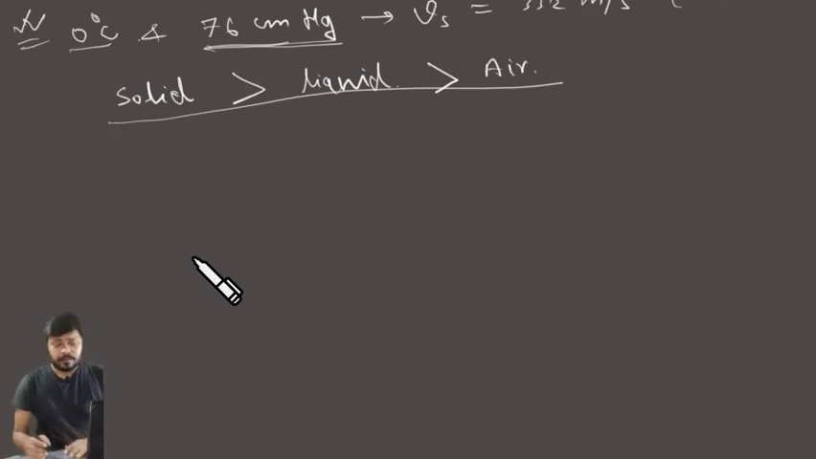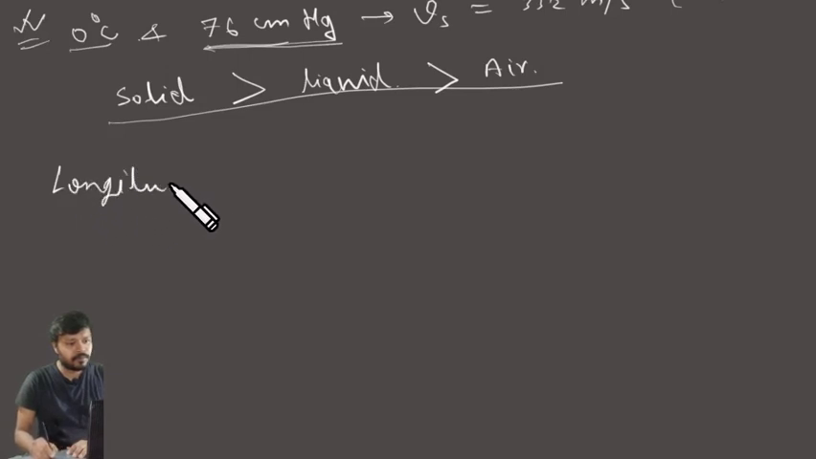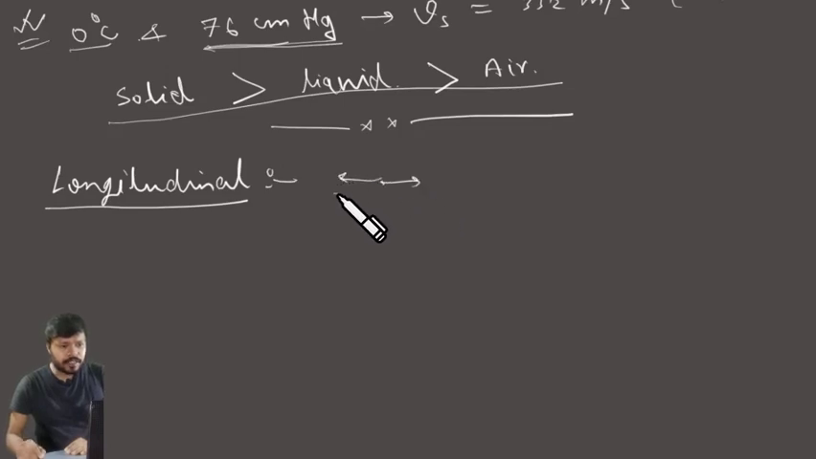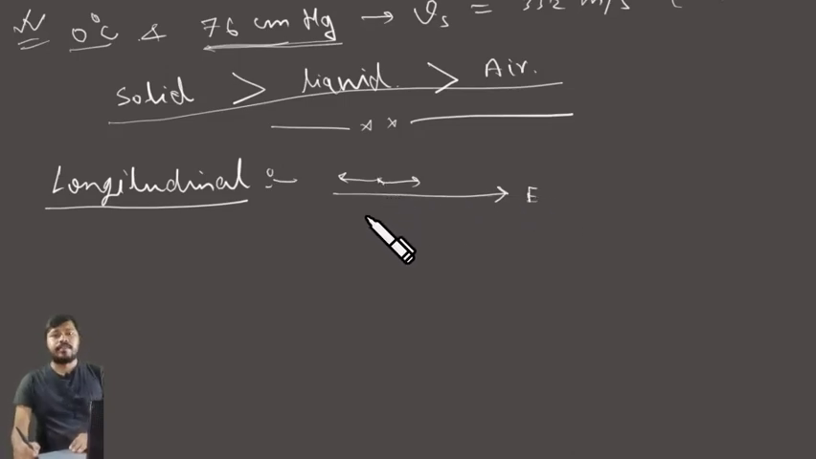Now we'll talk about another form of wave, which is called the longitudinal wave. In this wave, the vibration of the particle and the propagation of the energy are parallel to each other. That means the direction in which the particles vibrate and the direction in which the energy propagates are parallel to each other.